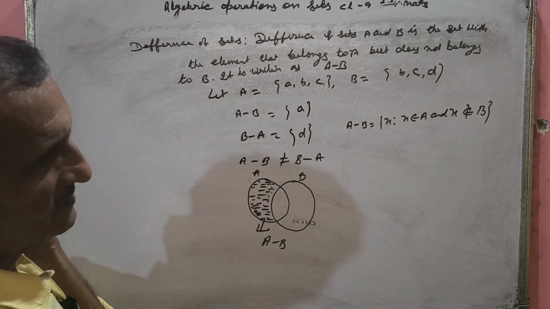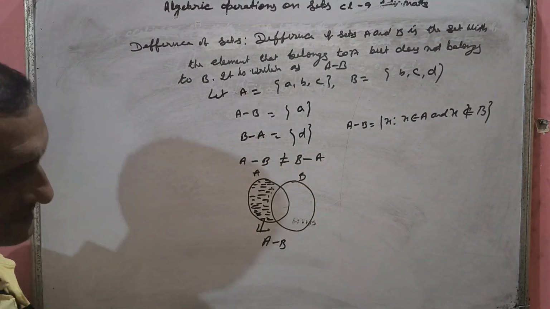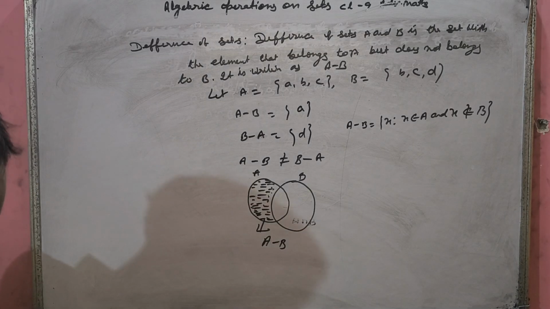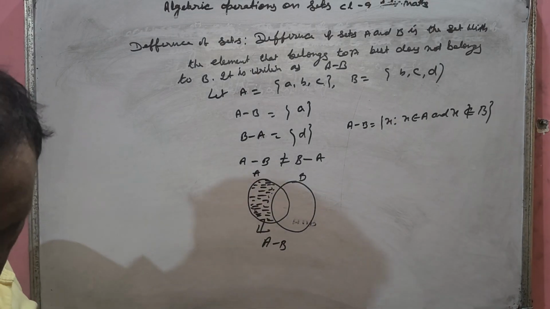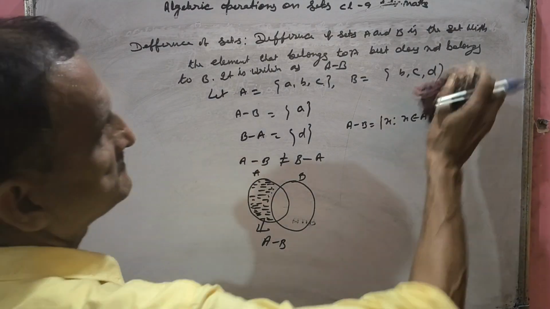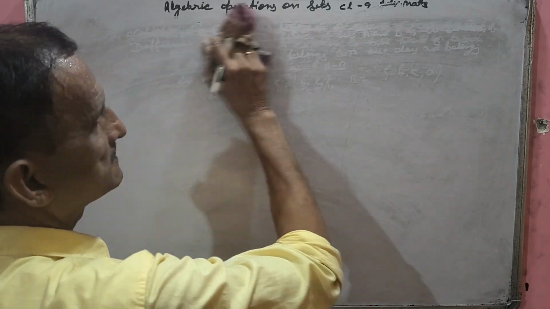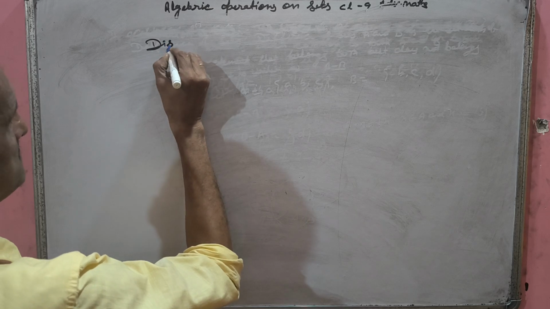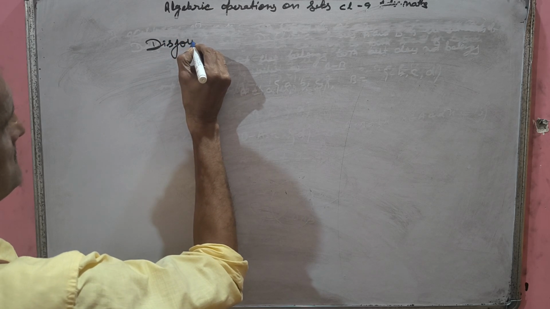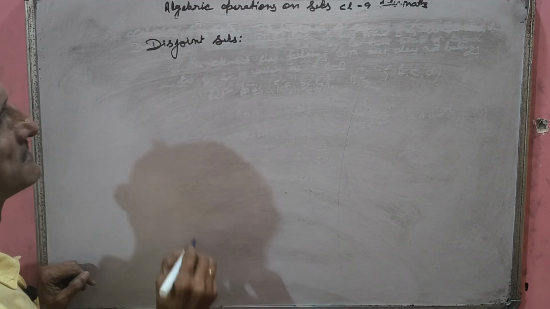Difference of sets is not commutative. We can explain it by rule method, and we can explain it by Venn diagram method. Then another definition is related here, which is called disjoint sets. Try to understand it. There is another point missed out, which is called disjoint sets.